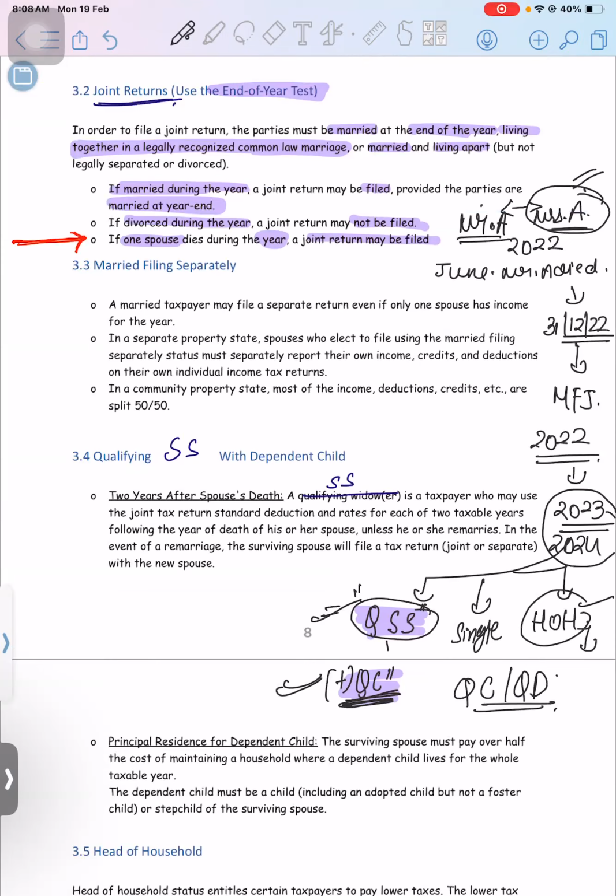Always remember the child should be your own. If the child is an adopted child or foster child, then you need to check that when these two were married, at that time the adoption was done, or at that time the foster child was adopted. Then only he or she can go for a qualifying surviving spouse status. Always remember, in the previous batch there was one mistake: everyone was thinking QSS always means a female. No, it can be a male also whose spouse has died, and he can go for QSS status.